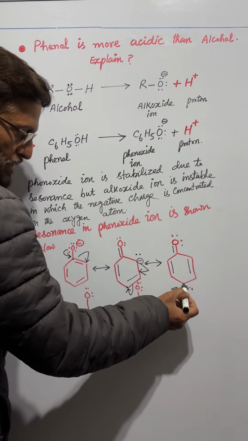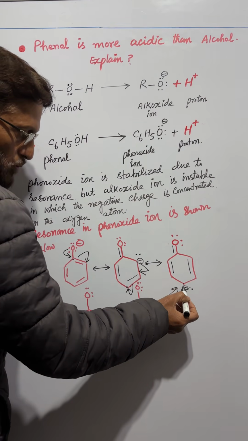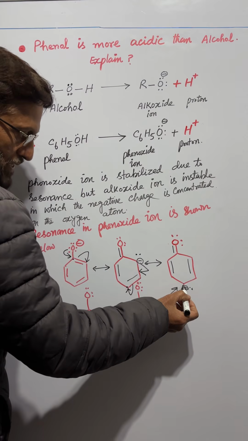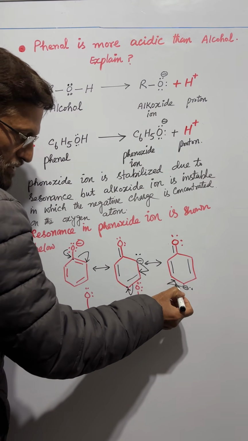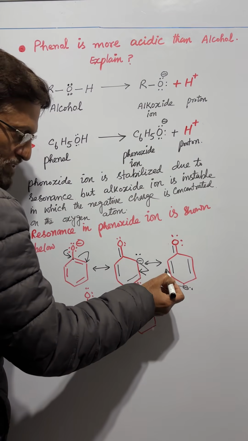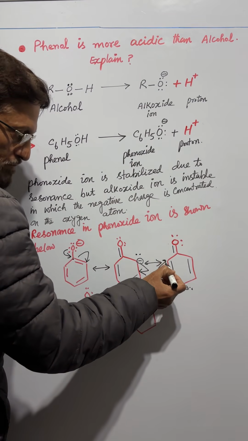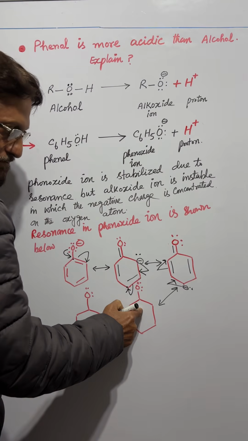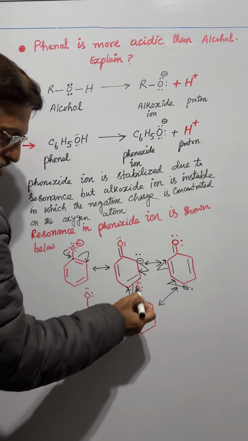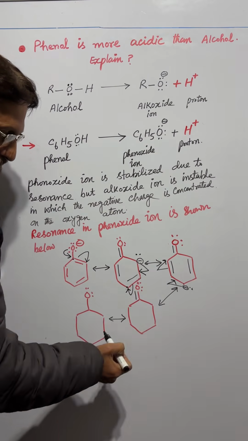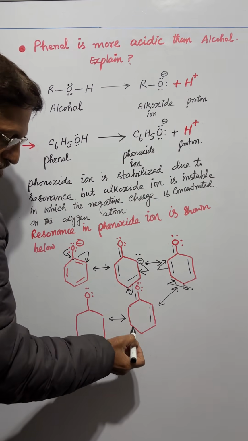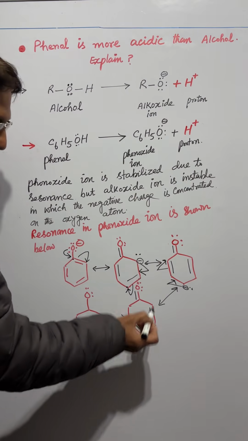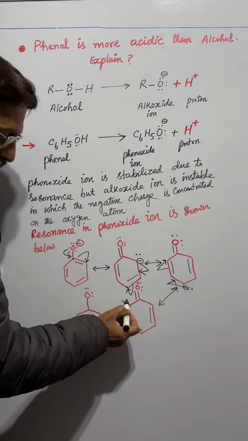Now this carbon atom will donate its electrons and it will form a double bond with this carbon atom. The electrons of this double bond will move towards this carbon atom. This is our next structure. Double bond as it is, this double bond as it is, newly formed double bond and a negative charge on this carbon atom.